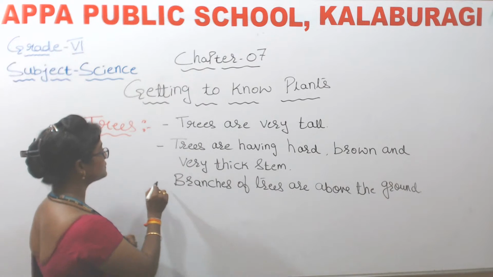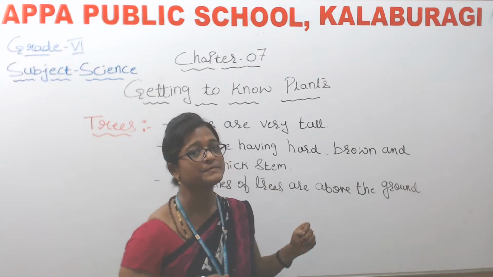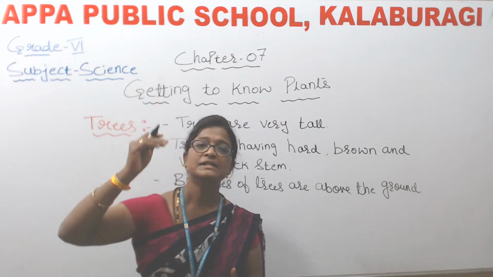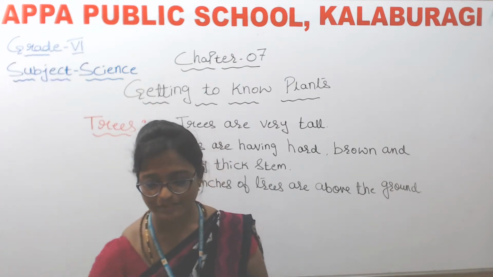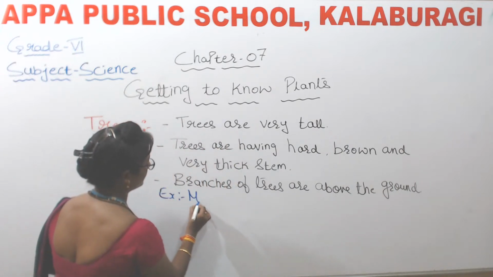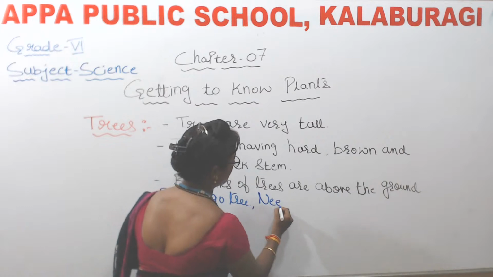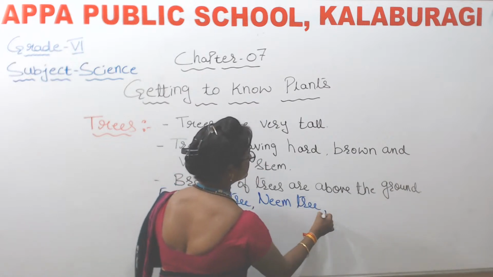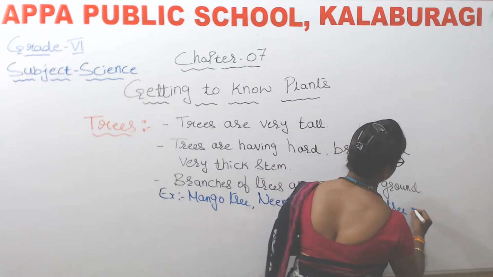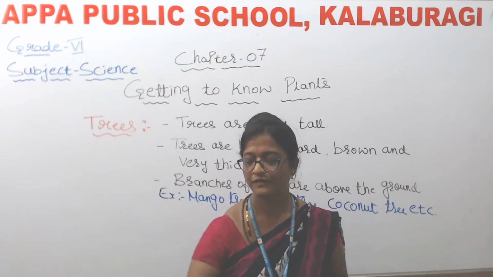Okay, next, how will the branches of trees be? Branches of trees are much above the ground. What we discussed in shrubs, their branches are very close to the ground. But here, in trees, the branches are much above the ground. And examples for this are, yes, children? Mango tree, isn't it? Neem tree, coconut tree, etc. Okay, so these are the examples of trees.